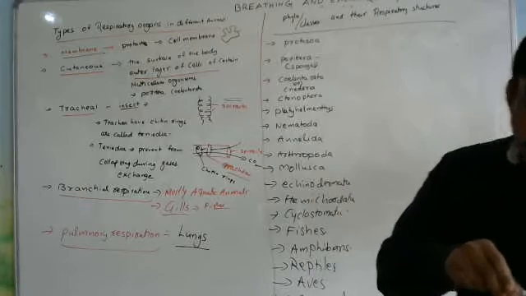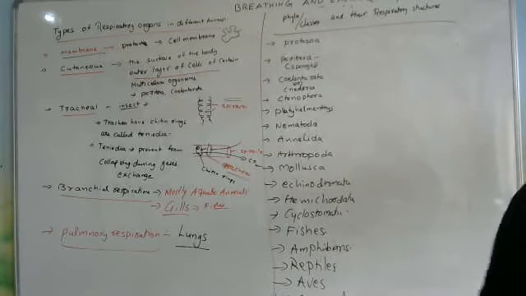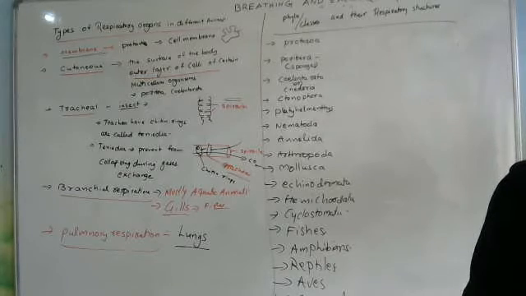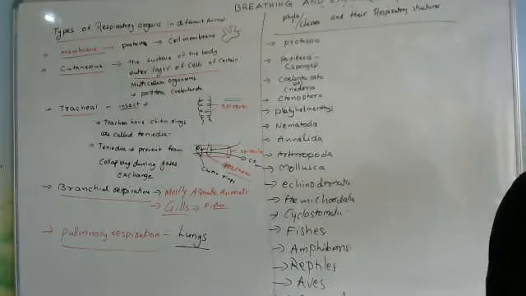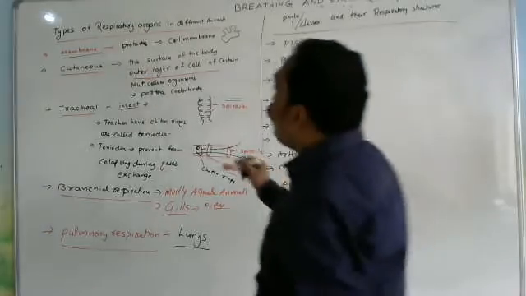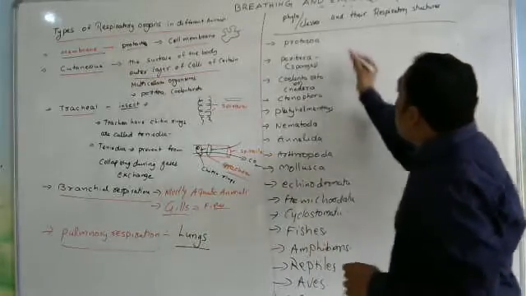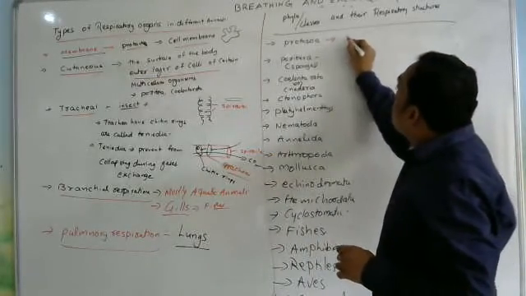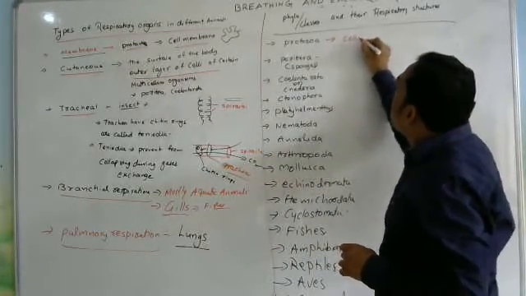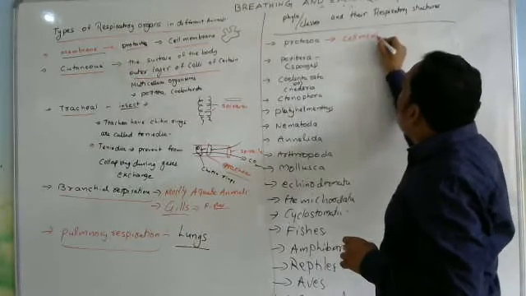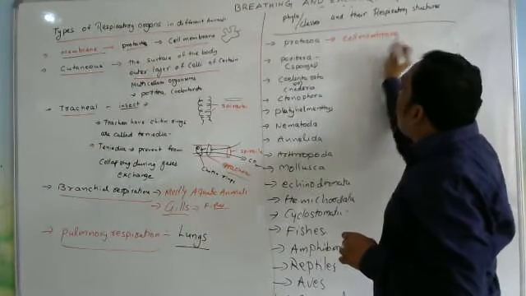Now what we have to discuss is the different phylum names and their respiratory structures. As I already told, in Protozoa, mostly protists, the respiratory structure is the cell membrane.